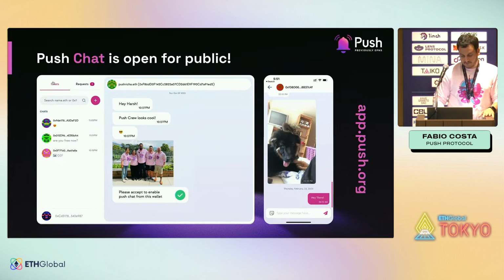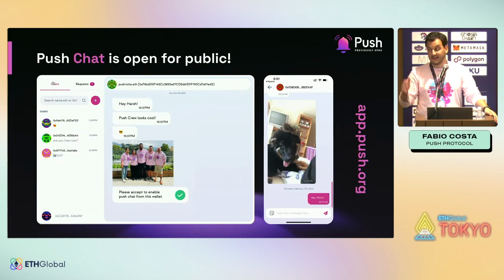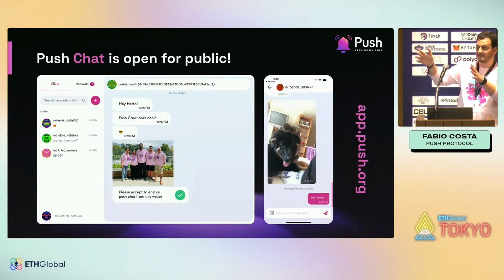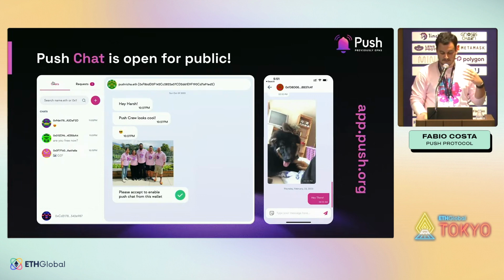And here on the left, we have our website, and here is the mobile app. The idea is that the website and the mobile app have been built using our own SDKs. The idea for this is just to showcase that you can have the same UI in your own protocol. Of course, we provide the UI, but the idea is that you can build exactly this in your own UI. Users don't need to go to Push to fetch all the messages or the notifications.